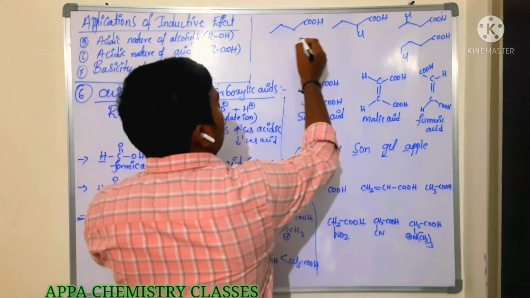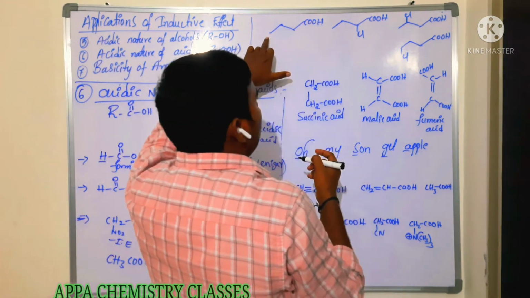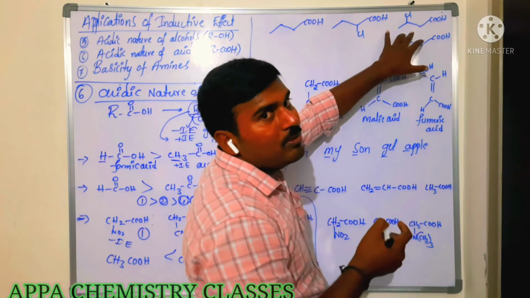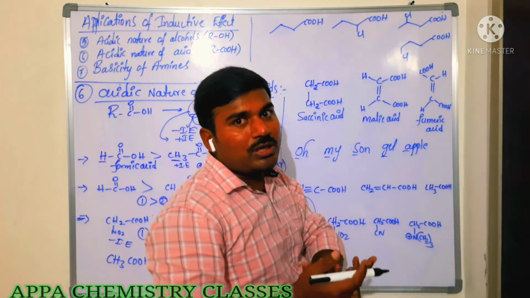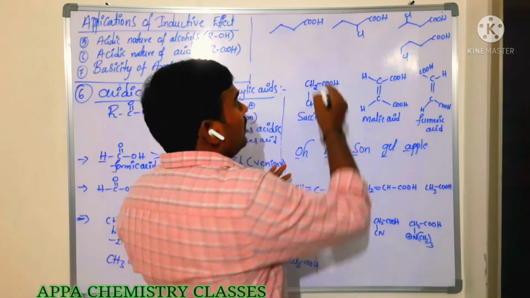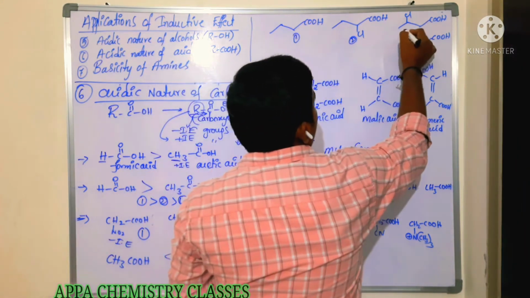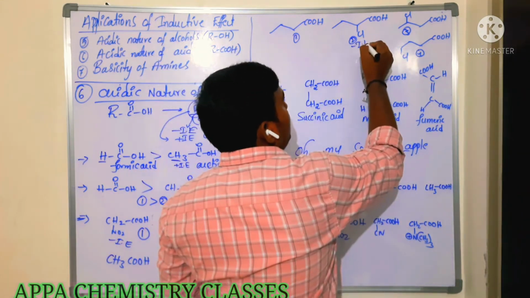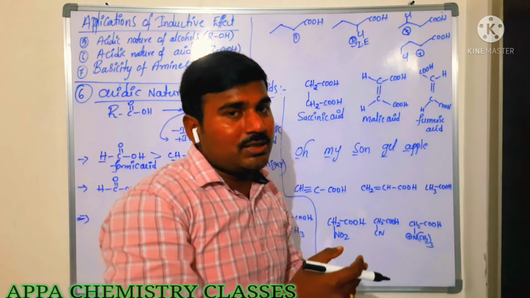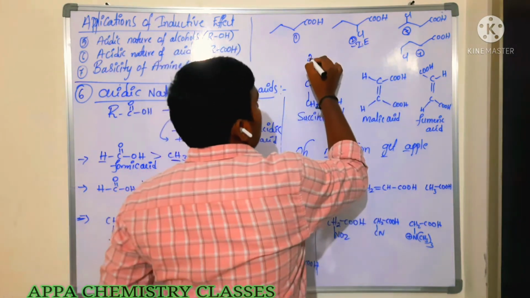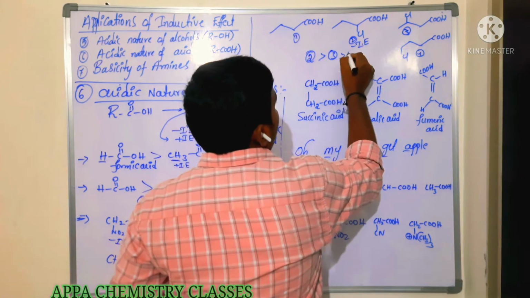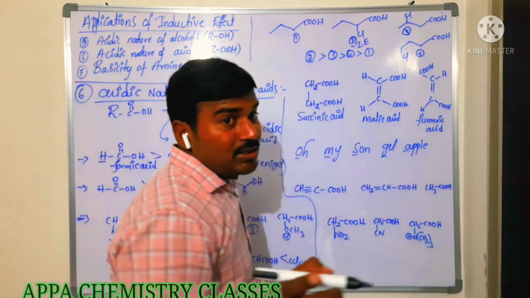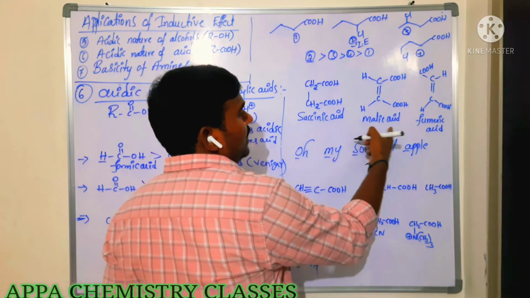Next we are going to see here. Now in this case, 1, 2, 3, 4: 4 carbon containing acid, butanoic acid. It is 2-chlorobutanoic acid, 3-chlorobutanoic acid, 4-chlorobutanoic acid. Now among these, which is more acidic one? Then the electron withdrawing group, that is the minus I group, should be close to the carboxylic acid. So which is close here? This second one. So second one is more acidic, after that third one, after that fourth one, least one is without any electron withdrawing group, that is the first one.